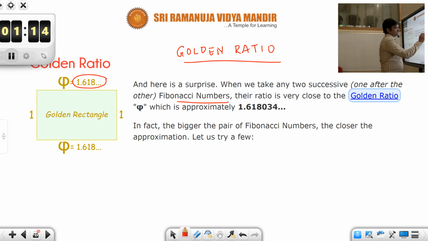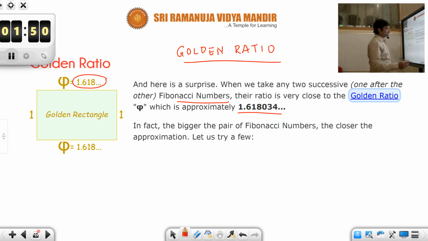apart from Fibonacci numbers, if you look at the Fibonacci series and consider the ratio of the consecutive terms, like first term and second term, third term and fourth term. So if you consider the ratio of second term to first term, third term to second term, fourth term to third term, in that way this sequence would converge to a number, and that number is 1.618034. So this is one way we could interpret the golden ratio.